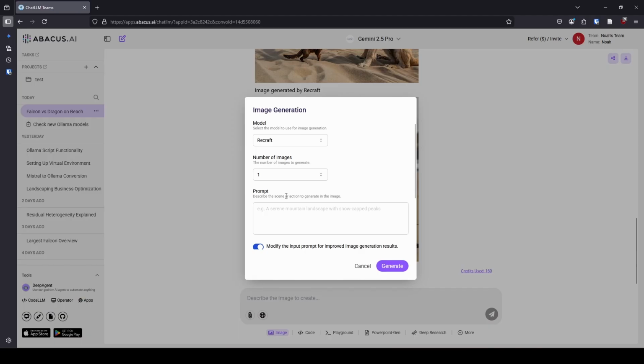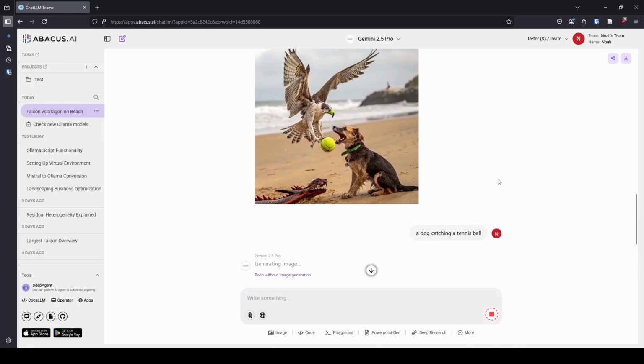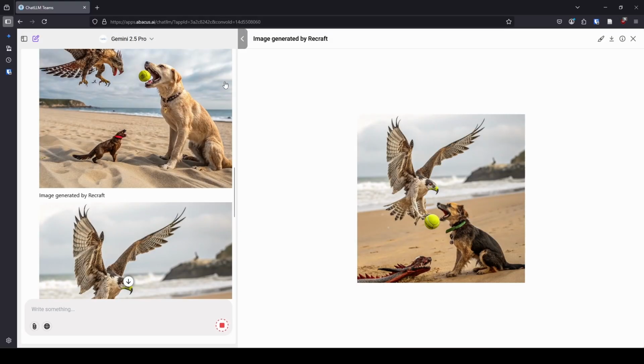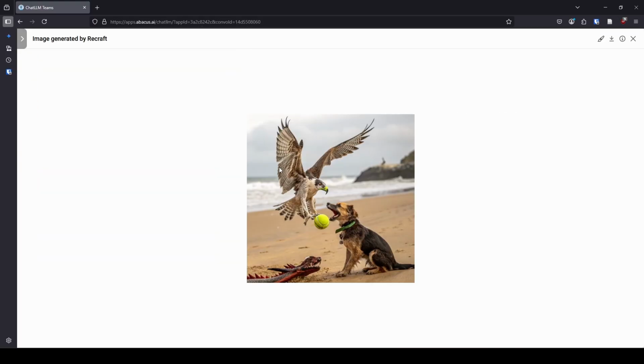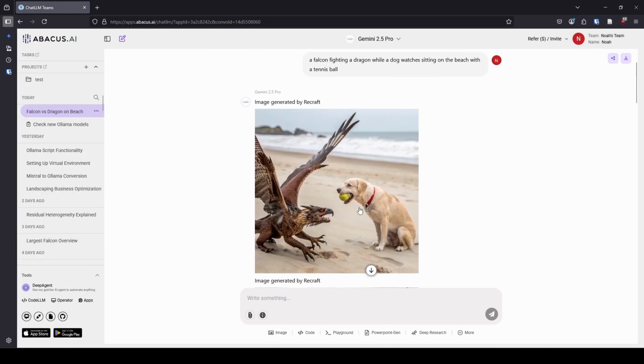Let me show you one Recraft image, just to show you that Recraft can do normal things. So we'll say a dog catching a tennis ball and have that generate. So in terms of credit usage, of course, I just clicked it, so the credit usage went away. Whoops. Let's go back here. What did I do? I seem to have gotten lost. There it is. Okay.